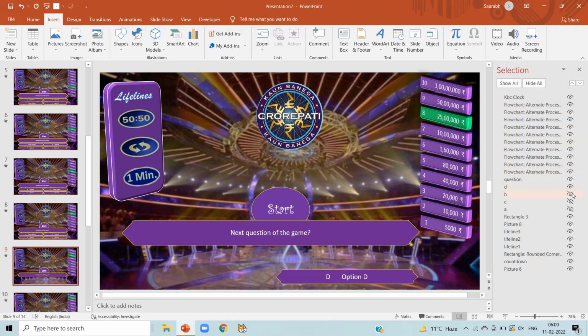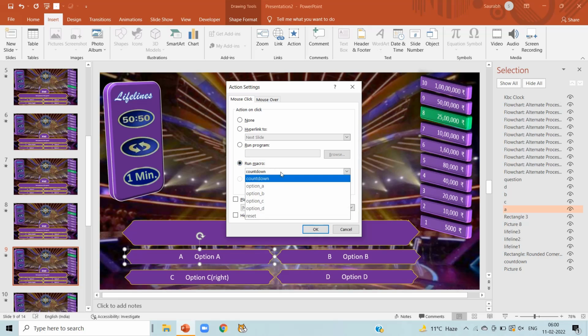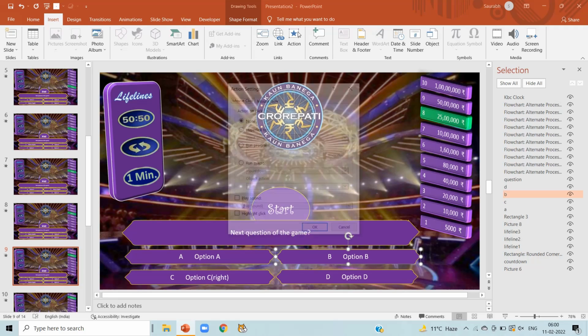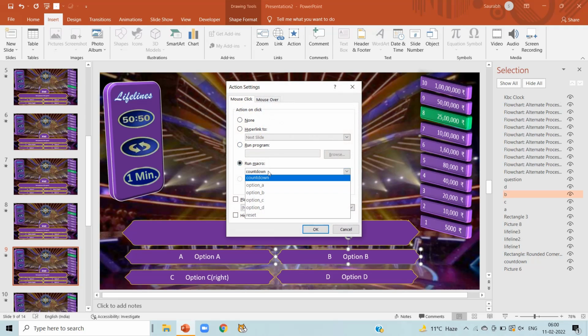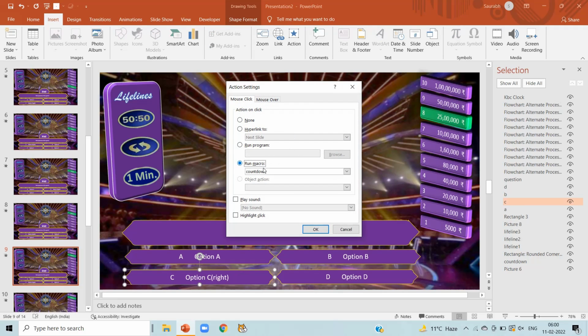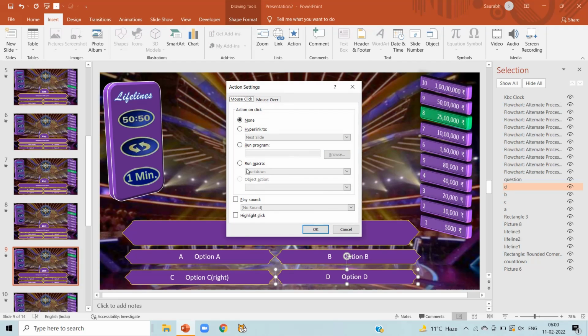Now we are on slide number 9. Make it visible ABCD, click on option A, action, run macros, select option A here, click on option B, action, run macros, select option B here, click on OK. Now select option C, action, run macros and select option C here, click on OK. Now select option D, action, run macros and select option D here and click on OK.